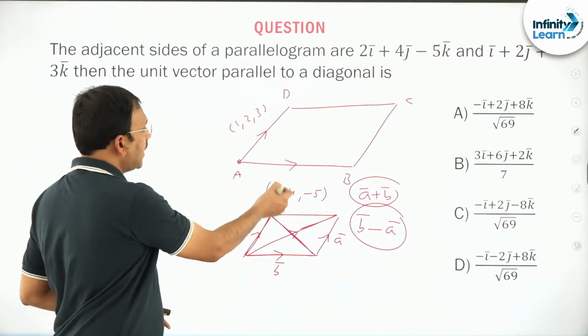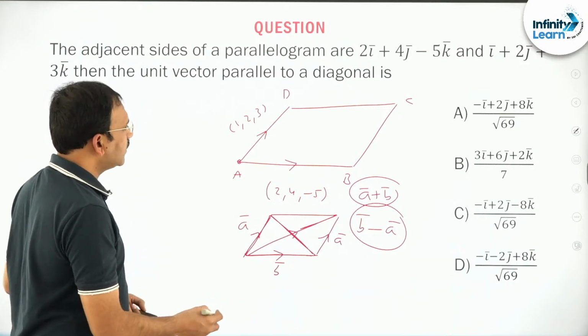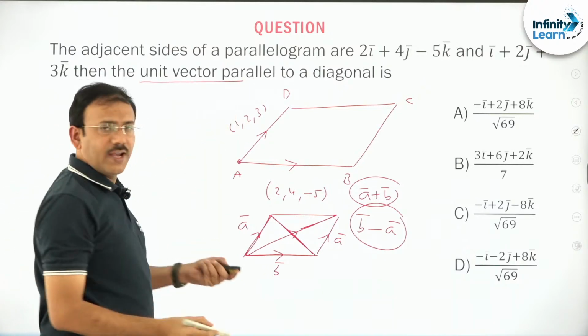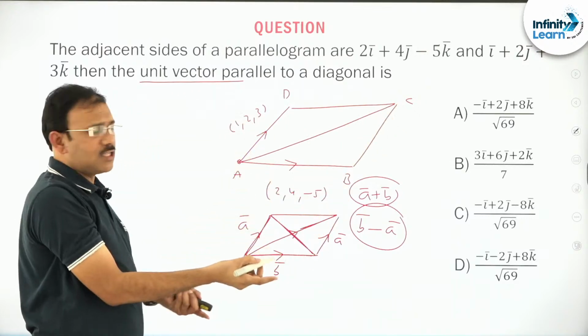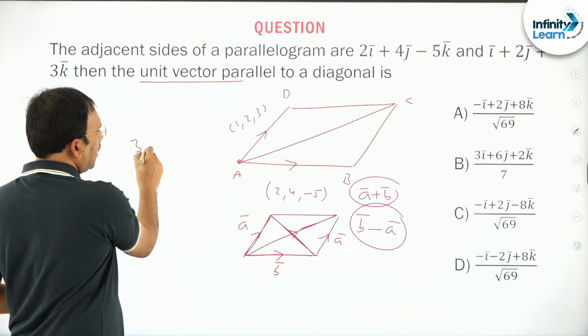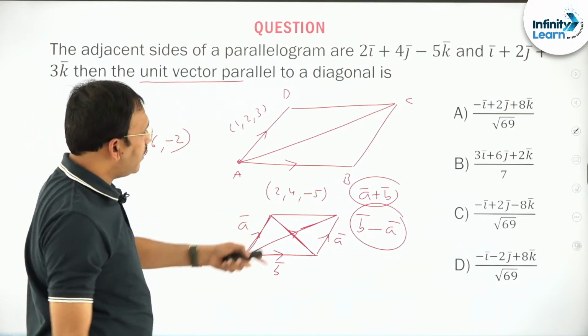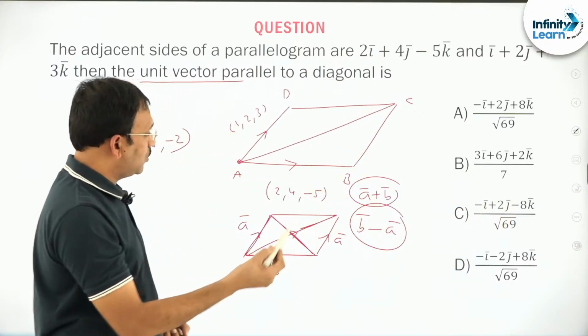As he has given two vectors as sides of a parallelogram, for the diagonal he is asking the unit vector. Suppose he is taking this vector, you just add these two. This is going to be 3, 6, minus 2. Is that combination there? 3, 6, minus 2 or minus 3, minus 6, 2 is also okay.